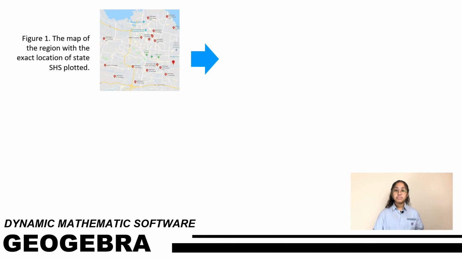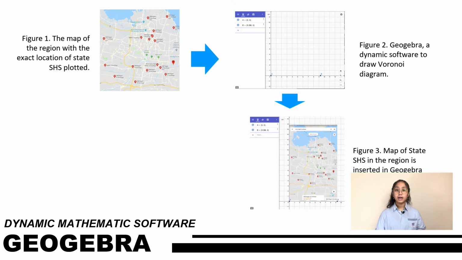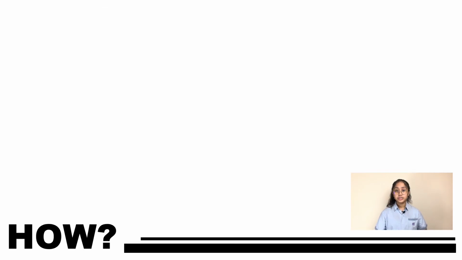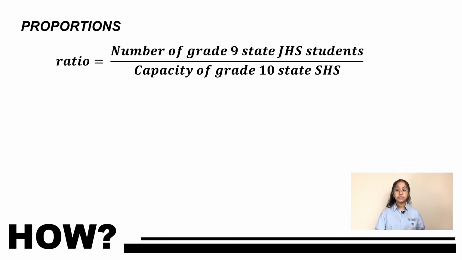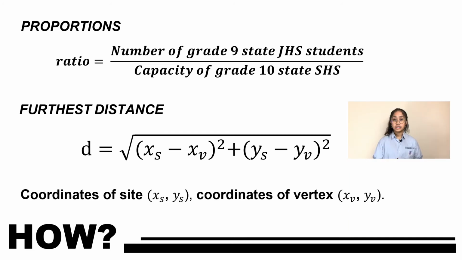To construct the Voronoi diagram, we use GeoGebra, a dynamic mathematics software. First, we find the map with the exact locations of state senior high schools plotted, and then we open the software, we insert the map, and we construct the Voronoi diagram there. To find the proportions, we divide the number of grade 9 state junior high school students by the capacity of grade 10 state senior high schools. And to find the furthest distance, we use the distance formula.